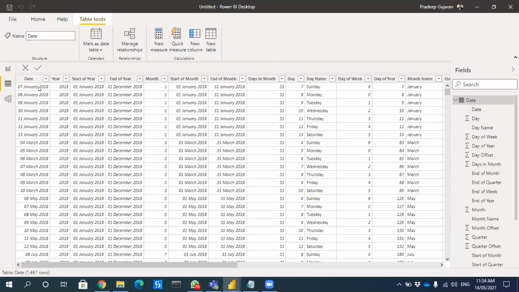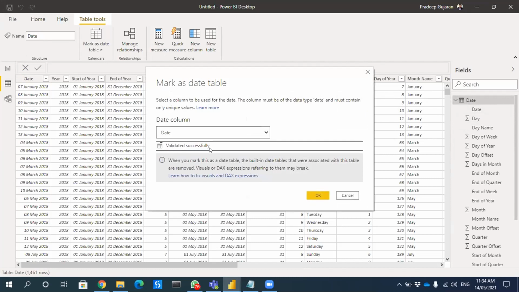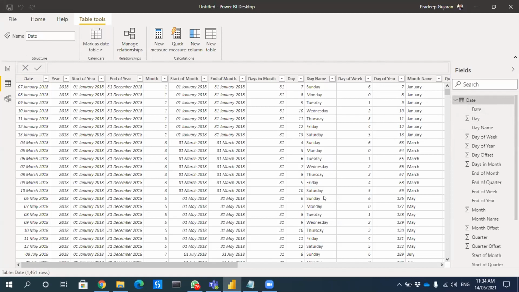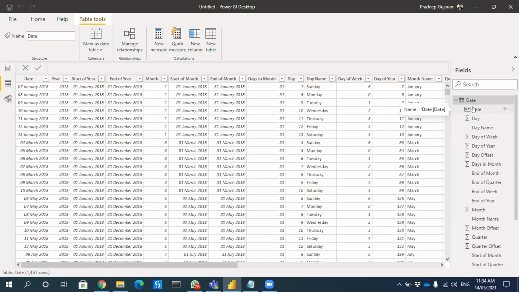Then you have to select this particular date. You should get a message, validated successfully. If you are getting it, then you will find a small note which says this is the date format, date type, date table.